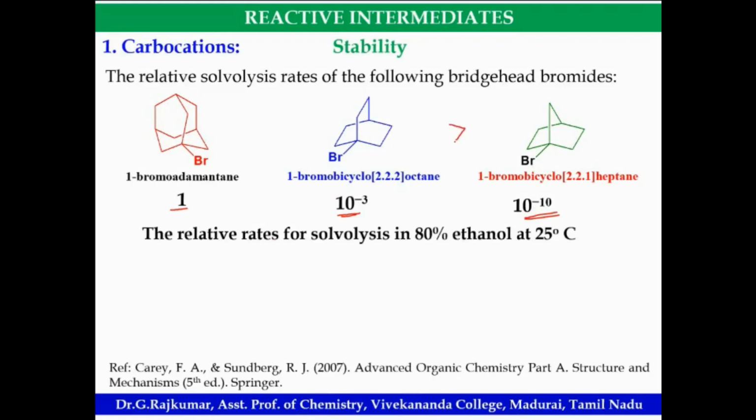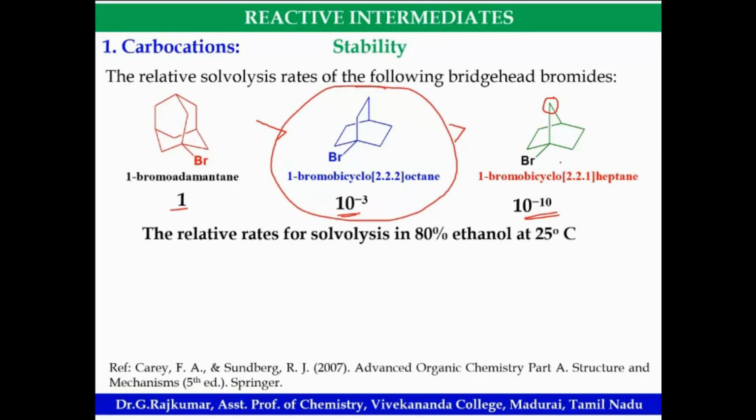Why is the stability order like this? Sorry, the relative rate order. Because of the flexibility in the ring. Now, if you look, there are two groups, CH2 CH2. Look at this, it is only CH2. That flexibility makes this compound undergo solvolysis at a rate